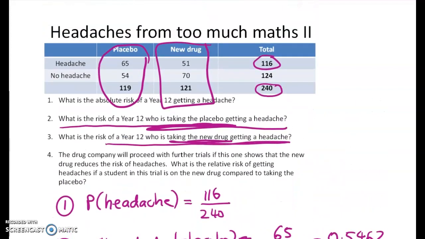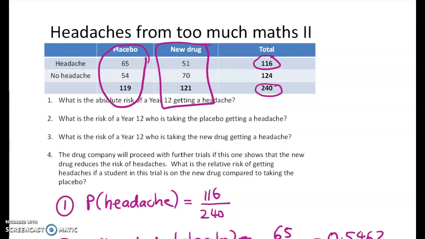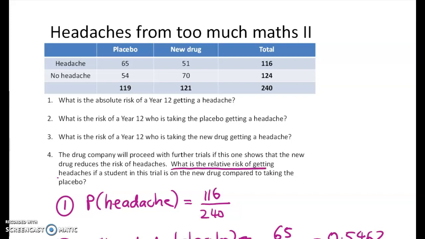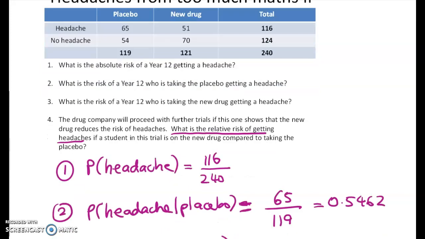Okay, so the next question is the one where the relative risk comes in. So far it's just all the same stuff we've done over and over with tables. The drug company is going to go ahead if it can show that the new drug reduces the risk of headaches. So what is the relative risk of getting headaches if a student's on the new drug compared to taking the placebo? So there are two ways to work this out.